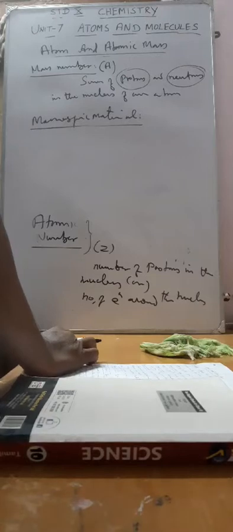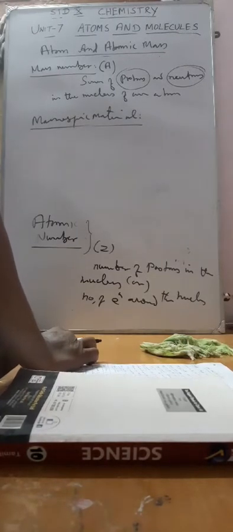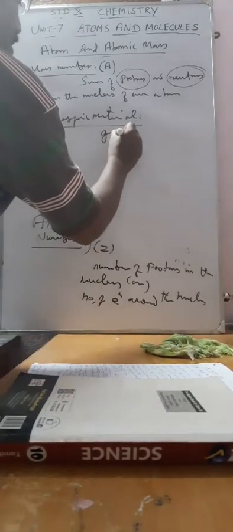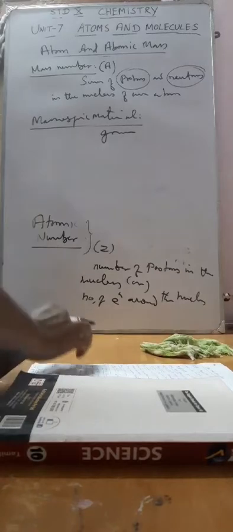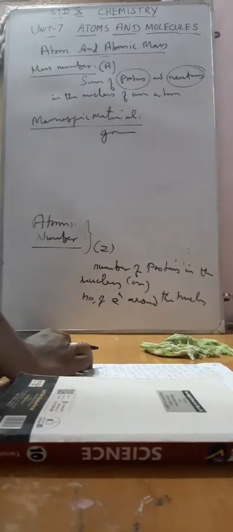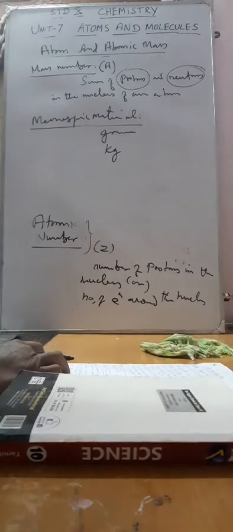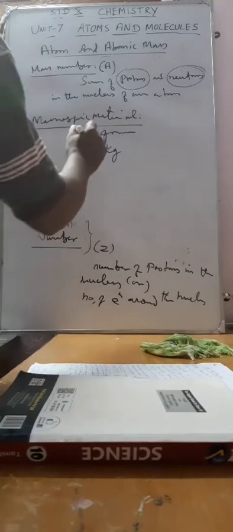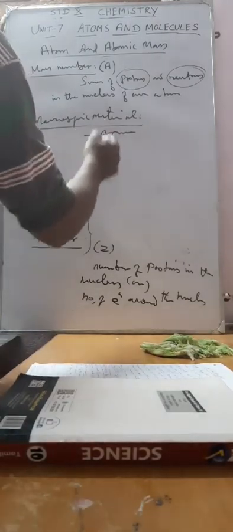Those have a mass and occupy space. How will you measure them? They can be measured using the unit of gram, say 5 gram, 10 gram, 20 gram or 100 gram. We can also measure using kilogram, and there are higher quantities too. So simply we measure in gram, kilogram like that.